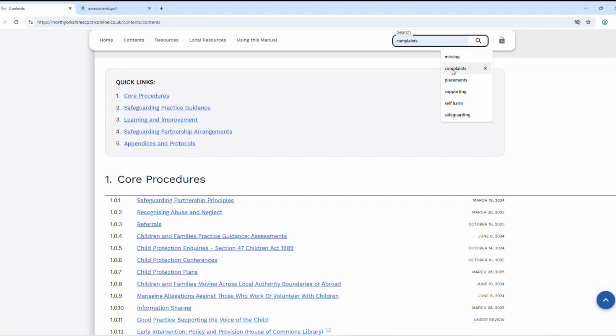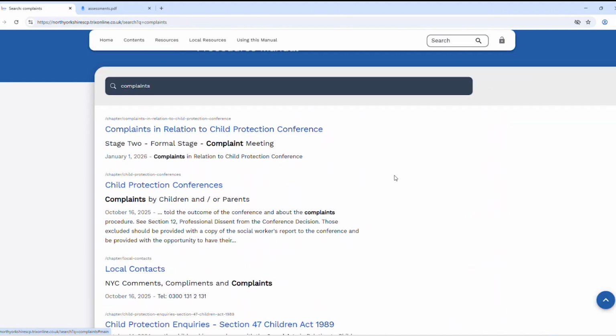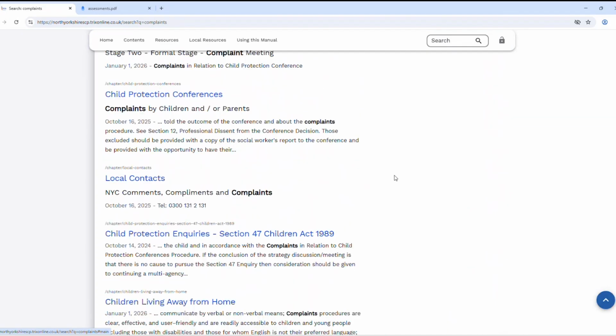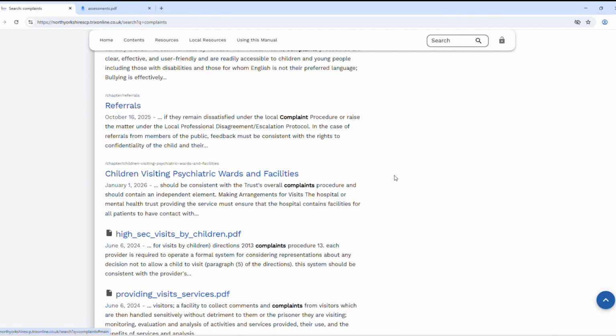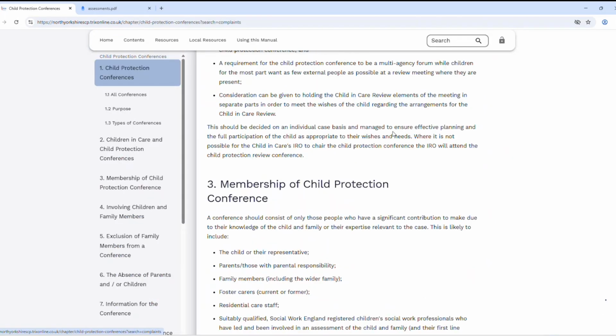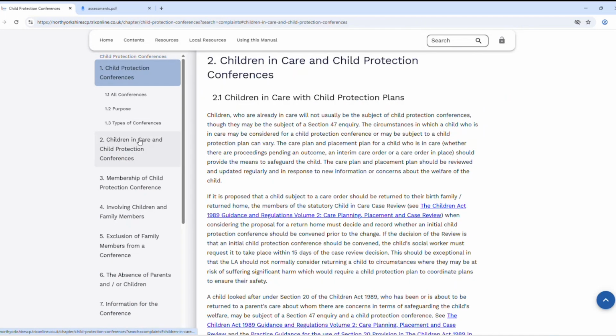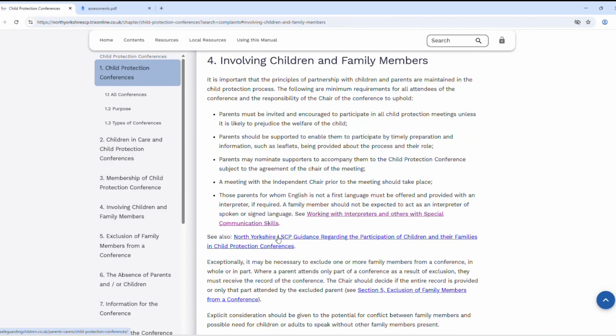The search function hosts an algorithm of your preferred choices or themes of the procedures. So if we click one here and pull that up, it will show you all the references to complaints listed throughout all the procedures. As you can see, we can pull this one up here.